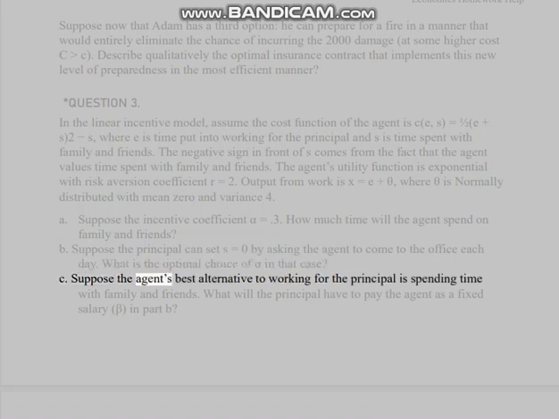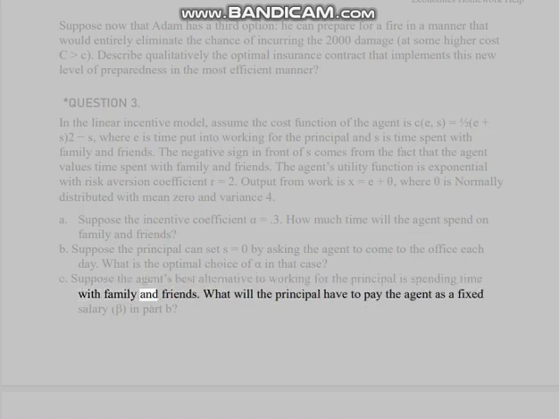C. Suppose the agent's best alternative to working for the principal is spending time with family and friends. What will the principal have to pay the agent as a fixed salary, beta, in Part B?